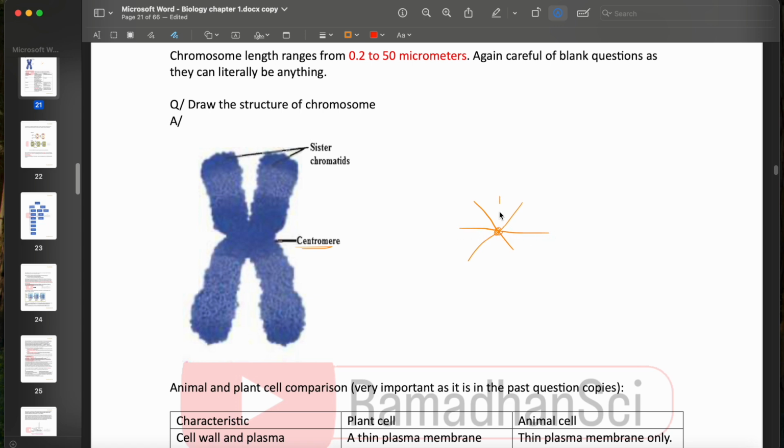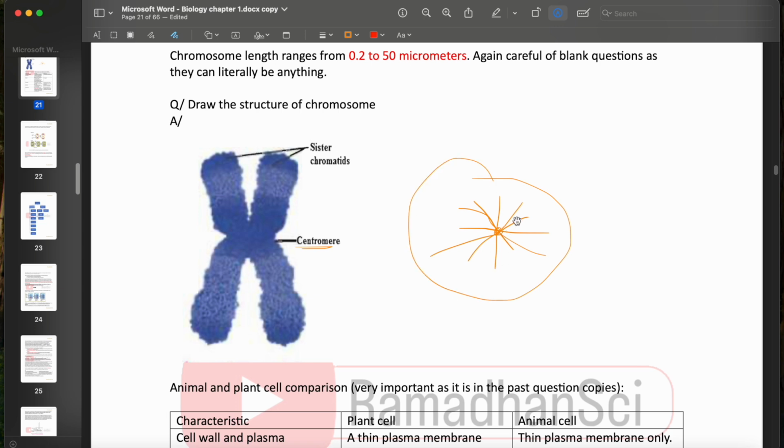Now, let's say that I have this structure. In the middle here, I have my centromere, and those lines are my chromatids. I have a lot of chromatids in one structure. Even though there is no such thing, technically this is still considered one chromosome.